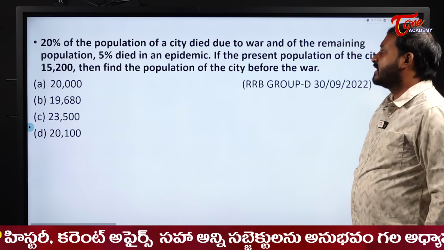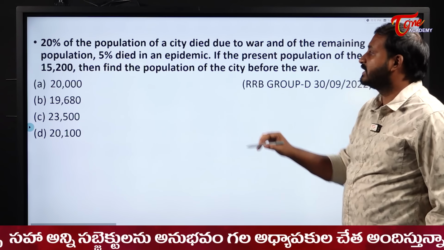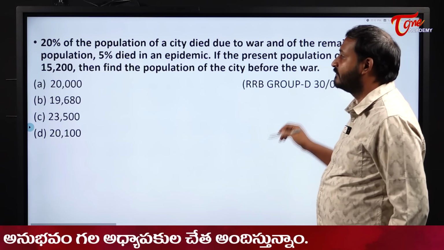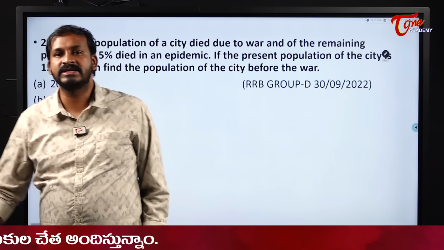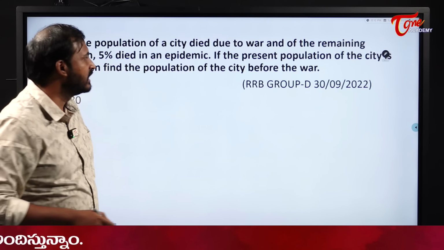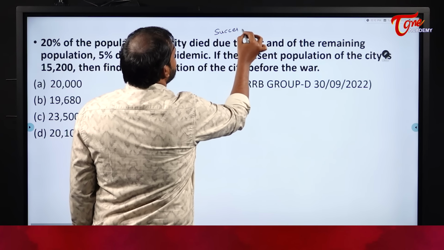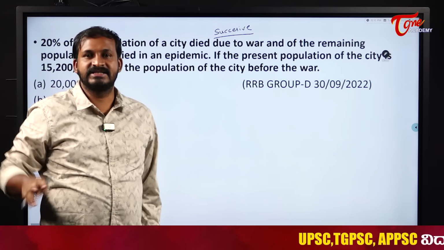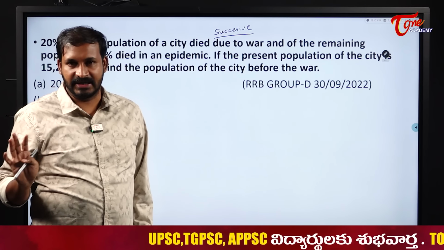20% of the population of a city died due to war, and of the remaining population 5% died in an epidemic. If the present population of the city is 15,200, what was the population before the war? Before the war. They are giving us the present and they are asking us before the war. See here students, this one is also a successive change in population only. Earlier it was an increase, now here it is a decrease. Successively the population decreased because of a war and an epidemic.